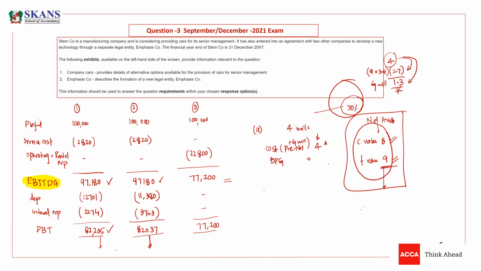But what will happen in situation B? If you have invested just 2 million, then what will happen? If the cost is 2 million, then you are going to write cost here too. Now you need to check whether we have bargain purchase gain or not. So you will make a working. This data is same for all situations. So now we have share of net assets 2.7. So it means we have a bargain purchase gain.